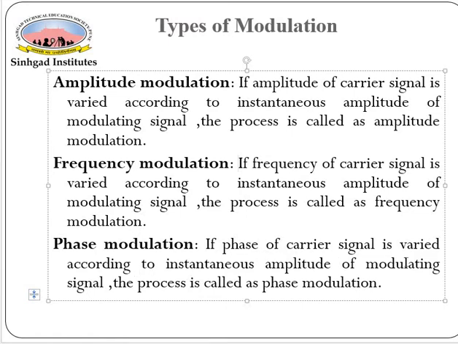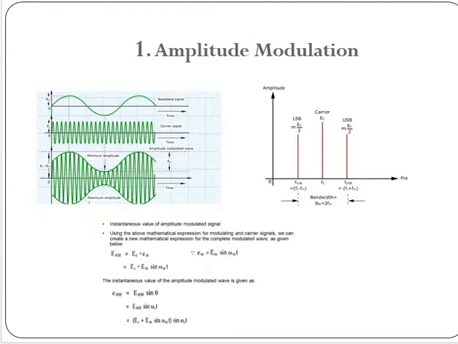And if the phase of the carrier signal is varied according to the instantaneous amplitude of the modulating signal, the process is known as phase modulation. Now we deal with them one by one: what is meant by amplitude modulation, and what is meant by frequency modulation. So this is about amplitude modulation.